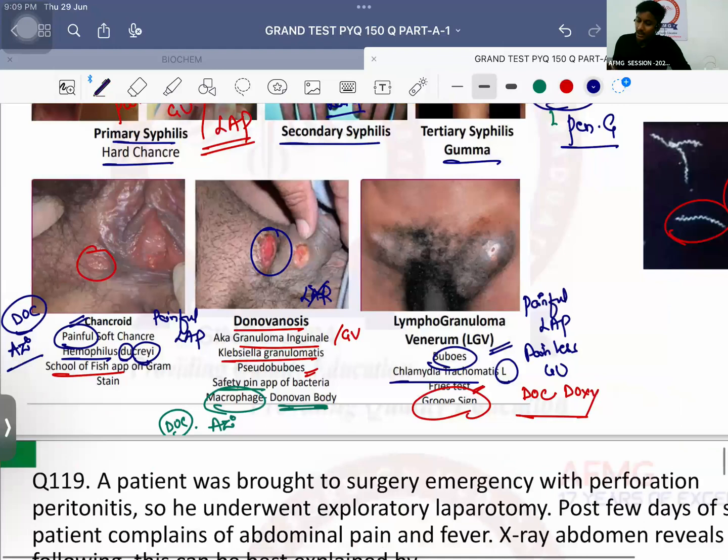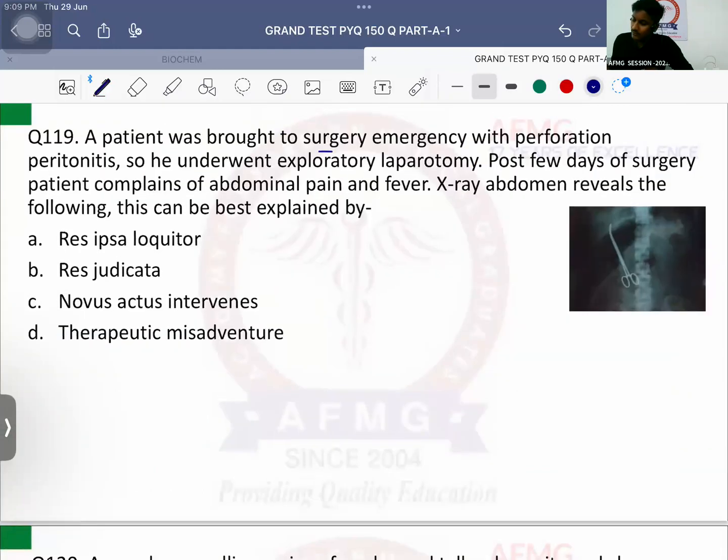Question number 119. A patient was brought to the surgery emergency with perforation peritonitis. So he underwent exploratory laparotomy. Post few days of surgery, patient complains of abdominal pain and fever. X-ray of abdomen reveals the following. This can be best explained by. What is seen on the X-ray? Forceps are left in the abdominal cavity.